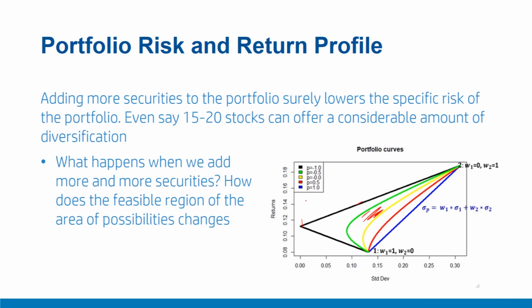For all the possible combinations of correlation and proportionate amounts invested in the portfolio, the feasibility region lies between these two curves, that is between this blue curve, which corresponds to correlation equal to 1, and the black curve, which corresponds to correlation equal to -1. So all the feasible points lie in this region. Any other points that are outside this curve, whether on this side or this side, are not possible. And if there is a stock for which prices are such that the stock lies on this point, market forces of arbitrage and market forces of efficiency will drive that point or price of that security within this region in a short time frame if the markets are reasonably efficient.